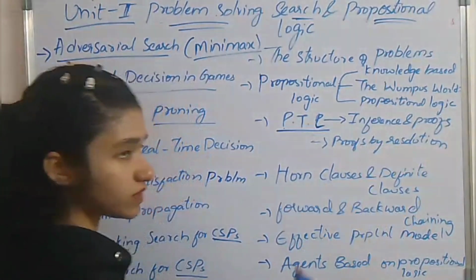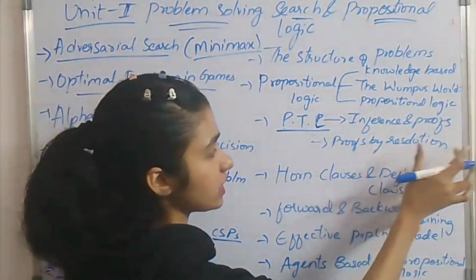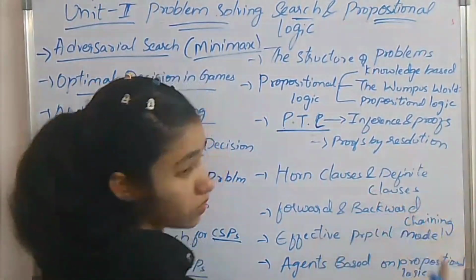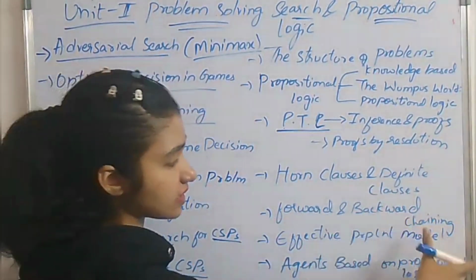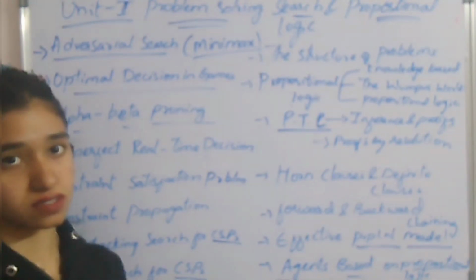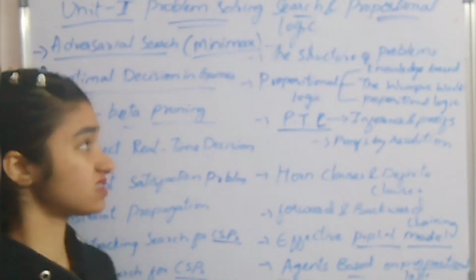We have to prove that, and proofs by resolution, and here Horn clauses and definite clauses, forward chaining, backward chaining, effective propositional model checking, agents based on propositional logic. So as I told you, this unit is all about logic and making games and using knowledge based agents to make necessary decisions.